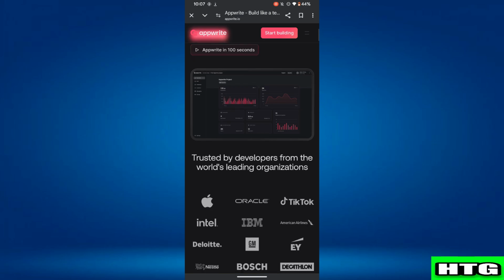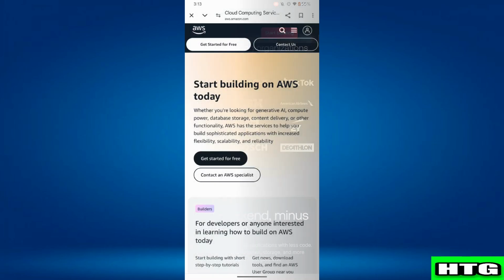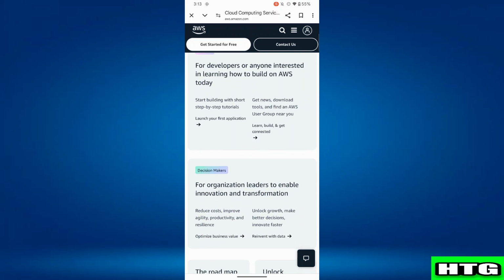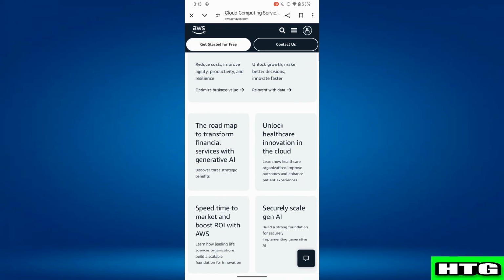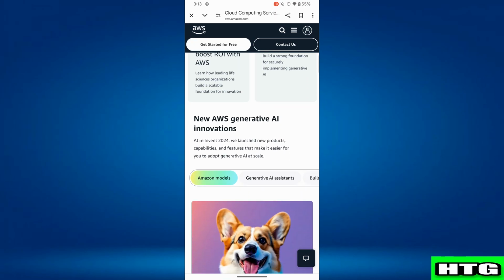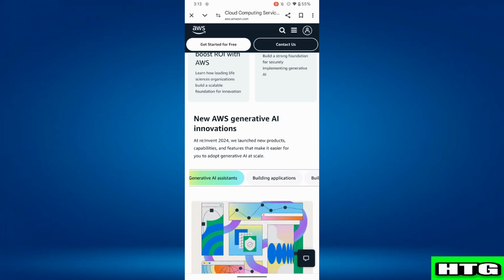Then let's talk about which platform is best for you. Choose Appwrite if you need a simple open source backend solution, or you want to self-host your backend for more control, or your project is small to medium size.